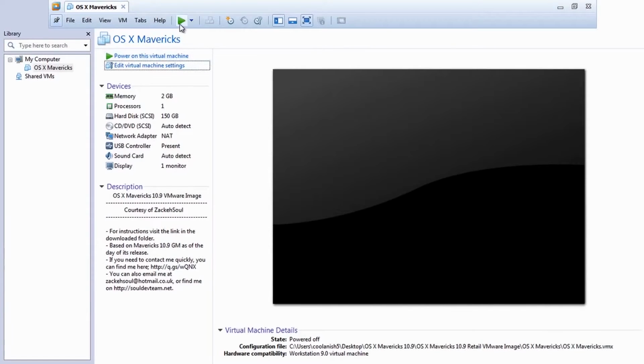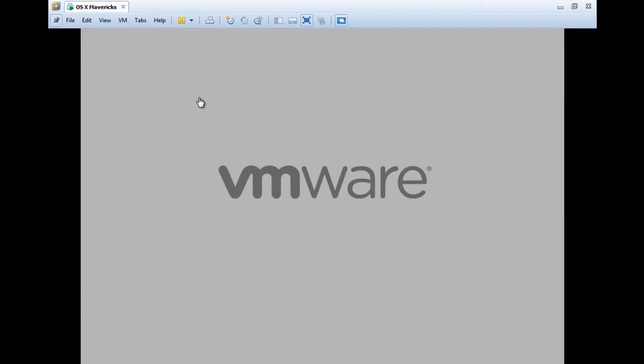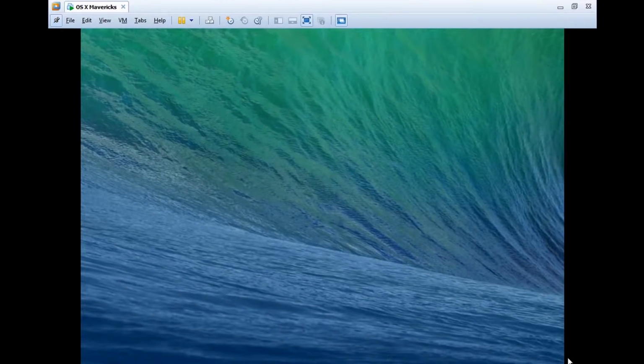Now in case you guys are stuck in an Apple boot up loop, the way you could fix that problem is you'll have to go to Display and then make sure you have got Accelerate 3D graphics check marked over there. So that should basically fix the Apple infinity boot loop problem.